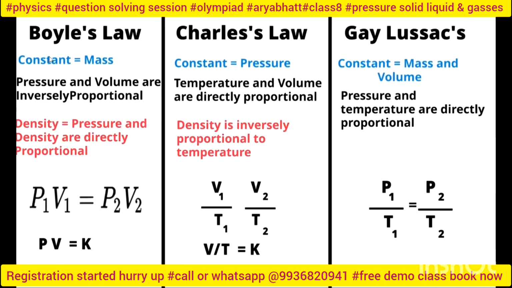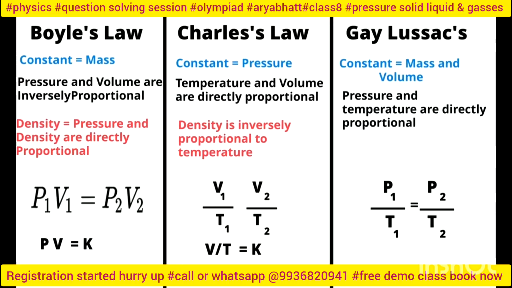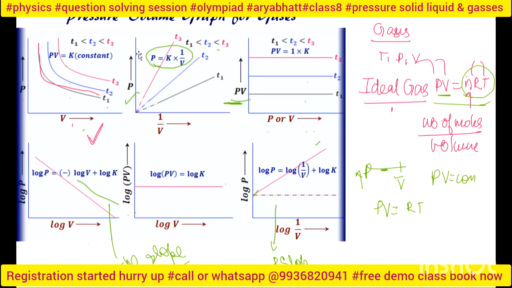The main laws are Boyle's law, Charles's law, and Gay-Lussac's law. These are the very initial laws whenever you discuss any gas, any gas, because these laws come from the ideal gas, right? Whenever you study any gas, you have to first read these laws, and based on this, PV is equal to RT, and these previous graphs have been derived.